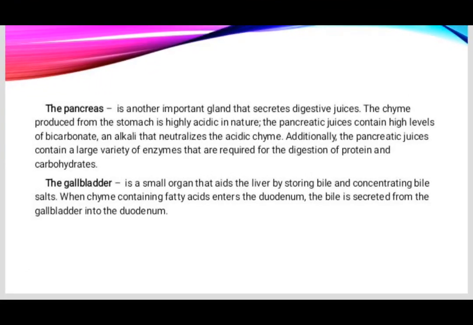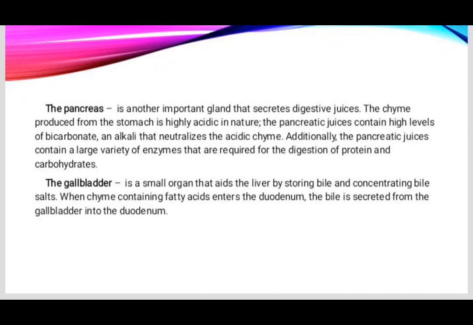The pancreas is another important gland that secretes digestive juices. The chyme produced from the stomach is highly acidic in nature. The pancreatic juices contain high levels of bicarbonate, an alkali that neutralizes the acidic chyme. Additionally, the pancreatic juices contain a large variety of enzymes that are required for the digestion of protein and carbohydrates.